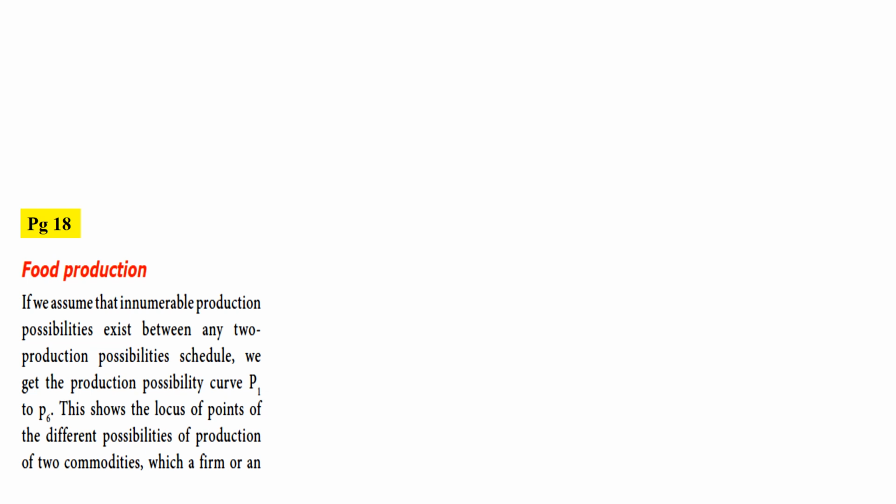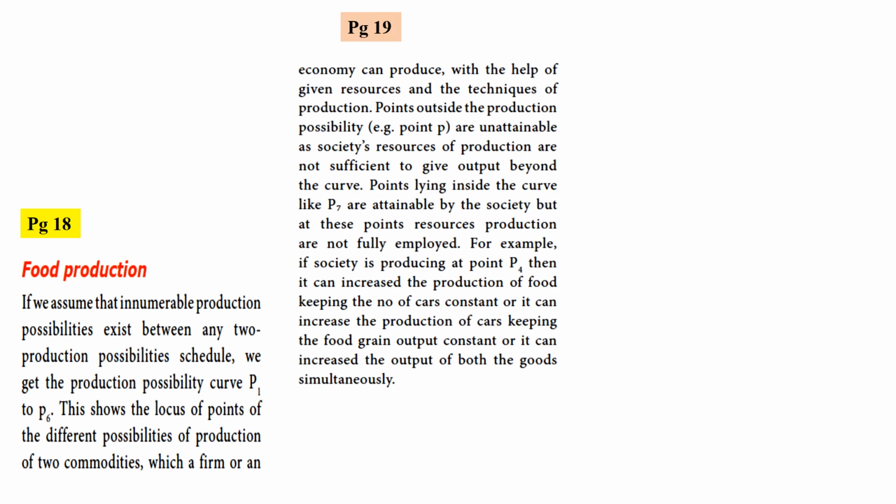This shows the locus of points of the different possibilities of production of two commodities which a firm or an economy can produce with the help of given resources and the techniques of production. Points outside the production possibility curve, for example point P. Have you seen it in the diagram, page number 18? Yes, okay. These are unattainable as society's resources of production are not sufficient to give output beyond the curve.